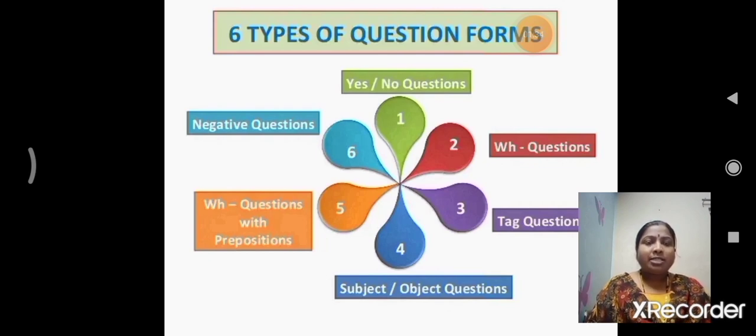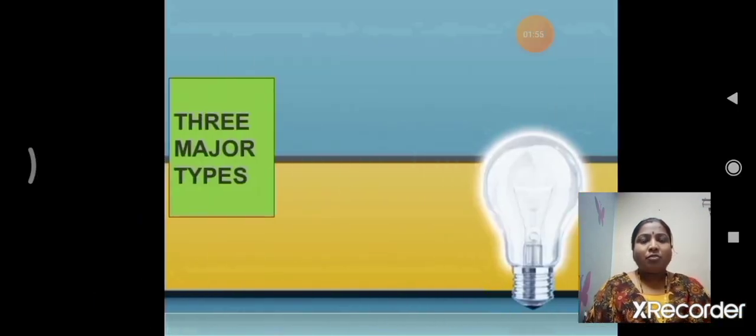First one, yes or no questions. Second one, WH questions. Third one, tag questions. Fourth one, subject or object questions. Fifth one, WH questions with preposition. And last, negative questions. In these 6 types of question forms, we have 3 major types of question forms.